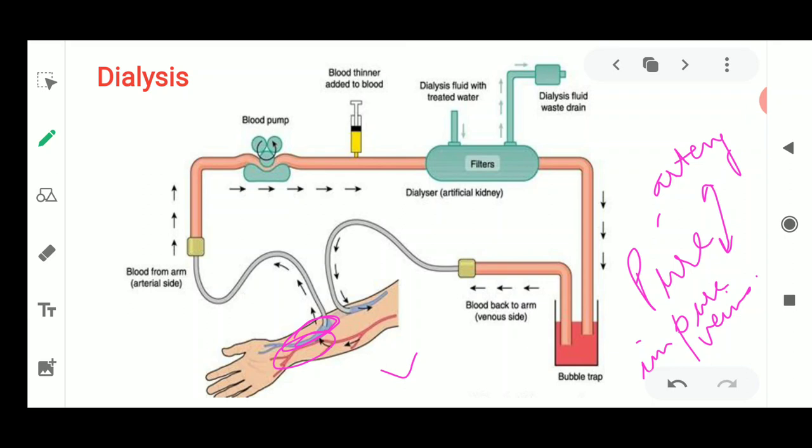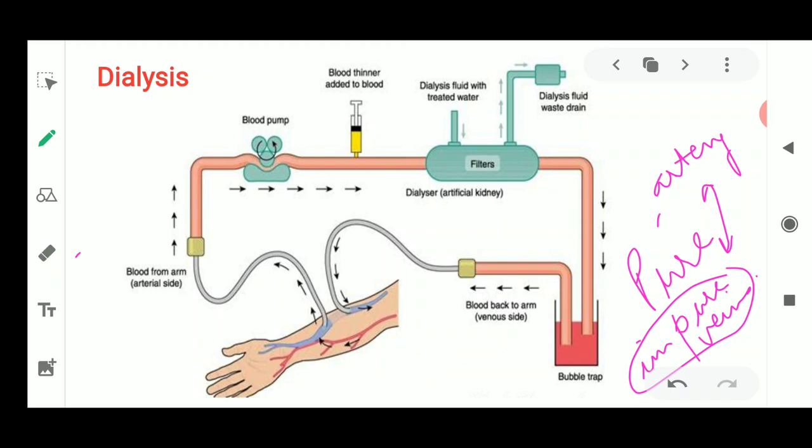Okay, now what is being exchanged here? The nitrogenous waste which is coming through the blood is going to be exchanged. So here we are going to exchange the nitrogenous waste from the veins, which bring the impure blood. The capillaries are the places where the exchange of the waste material is taking place.